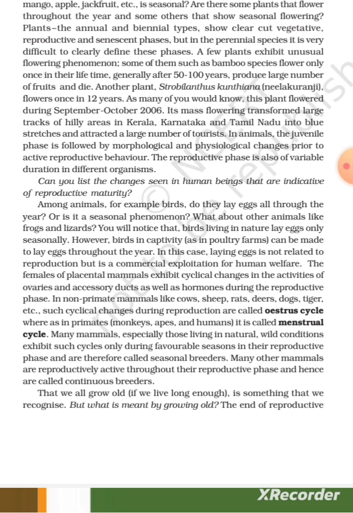The juvenile phase is followed by morphological and physiological changes prior to active reproductive behavior. The reproductive phase is also of variable duration in different organisms. Can you list the changes seen in human beings that are indicative of reproductive maturity? Among animals, for example birds, do they lay eggs all through the year or is it a seasonal phenomenon? What about other animals like frogs and lizards?